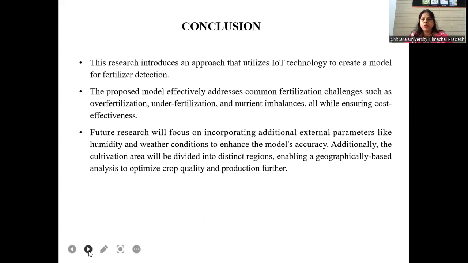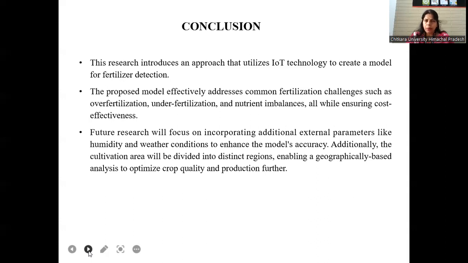Next, for further research, according to our paper, the further research will focus on incorporating additional external parameters. If you go for humidity, external parameters are also required for crop growth. First one is humidity and weather condition to enhance the model's accuracy. Additionally, the cultivation area, where it is cultivated, and which type of crop is required for that soil is also important. It will be divided into district or region and geographically based analysis to optimize crop quality and production further.